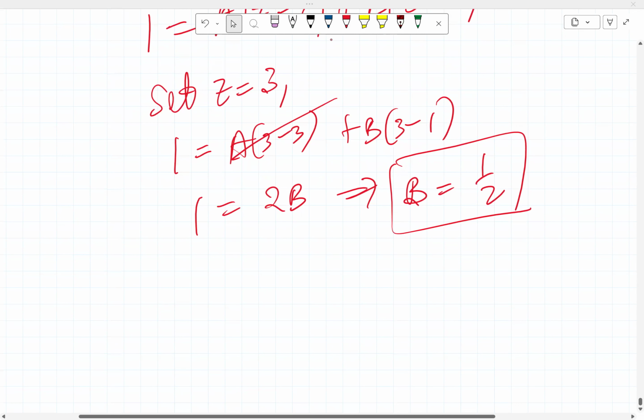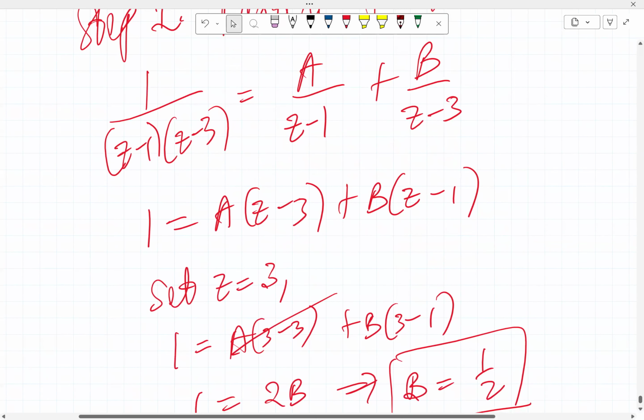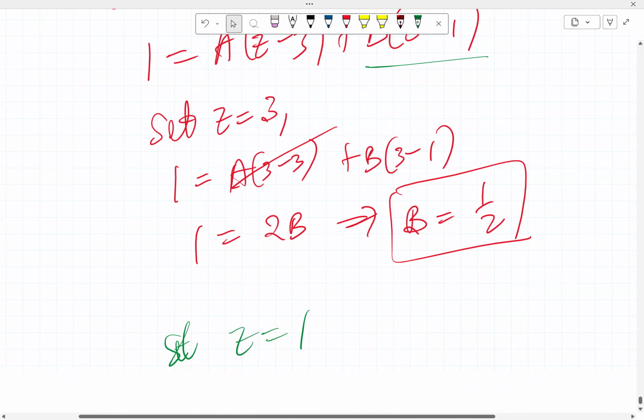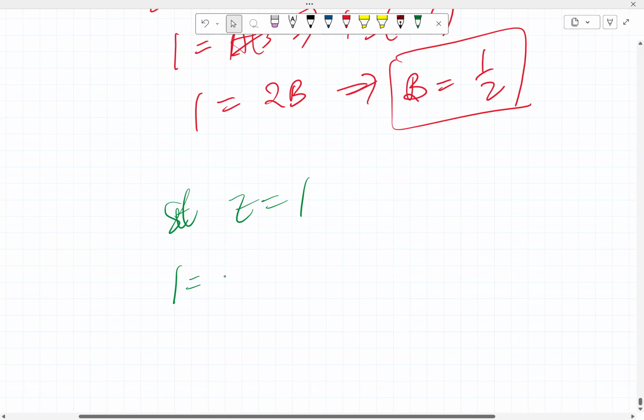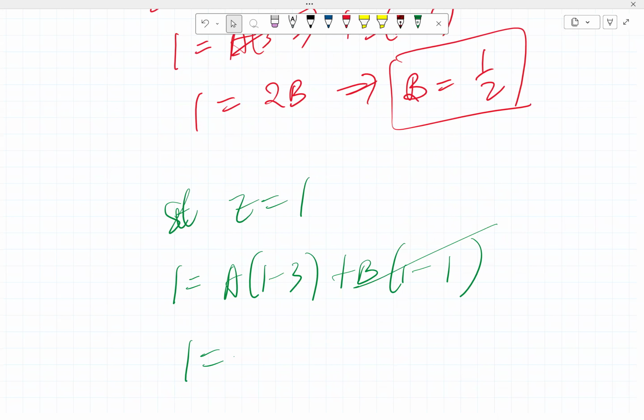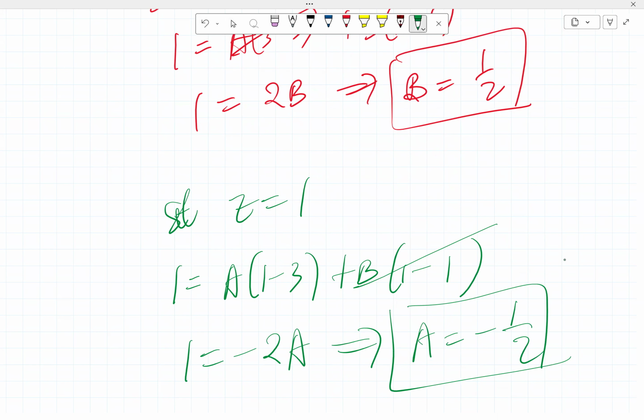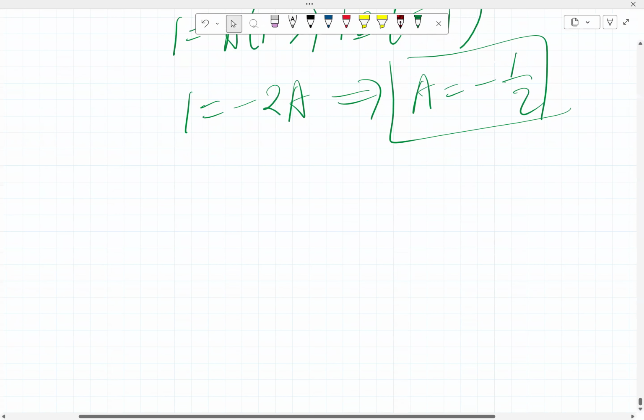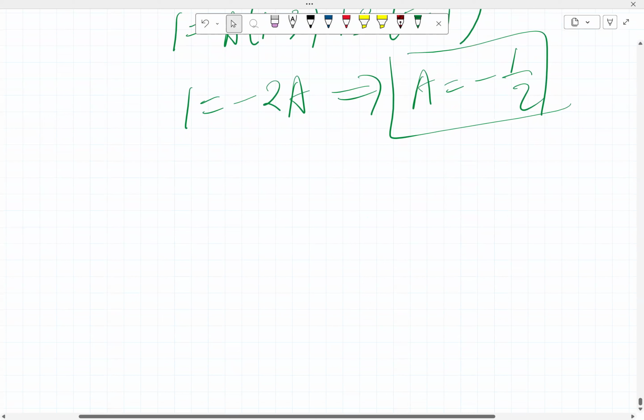On the other hand, we can set z to be 1, because if we set z to be 1, B can go easily. So we then have 1 equals A into 1 minus 3 plus B into 1 minus 1. 1 minus 1 is 0, so that eliminates B. So we have 1 equals minus 2A. That implies that A is equal to minus 1 over 2. Very helpful to have that. So with that, we have that partial fraction sorted.